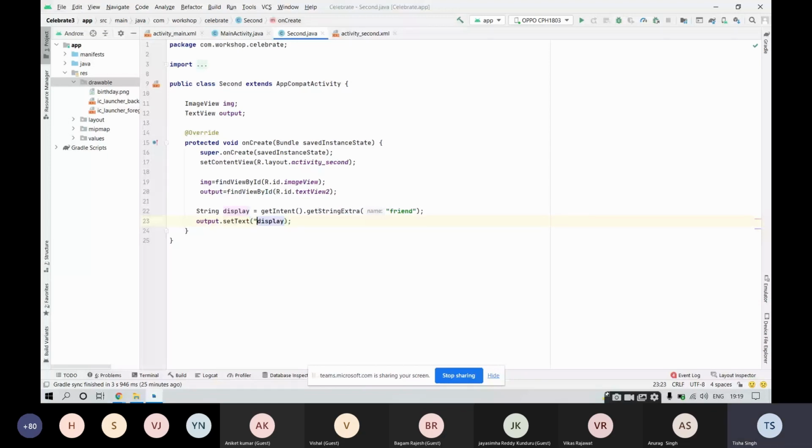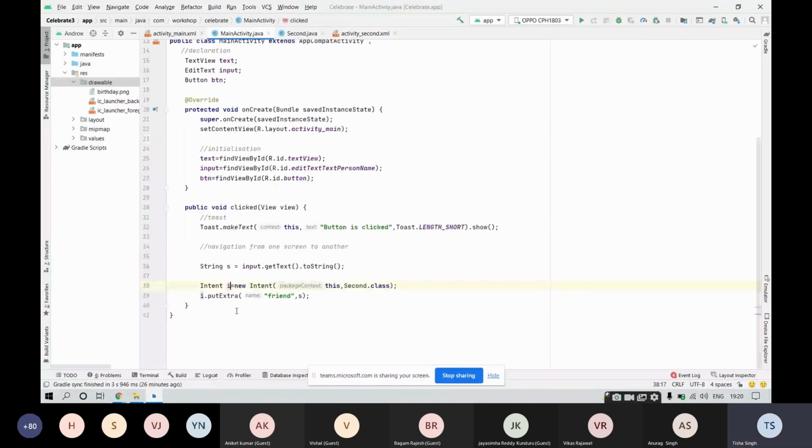The message would be "Happy birthday to you". After that, the name of your friend. The text that we will be getting would be "Happy birthday to you", then the name of your friend, that is display. Now the name of your friend for the moment is display. Why? Because we don't know what the user has entered. So display is the name of your friend for the moment, which we are fetching with the help of this intent, getStringExtra, this key, and this was being sent by the main activity's intent.